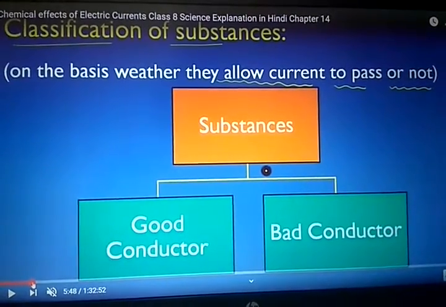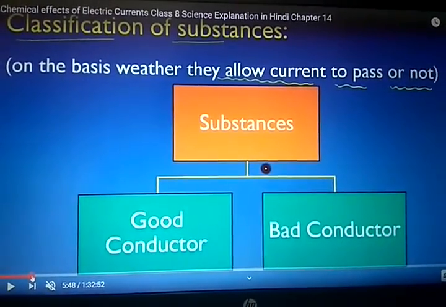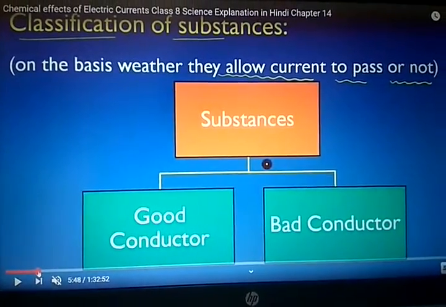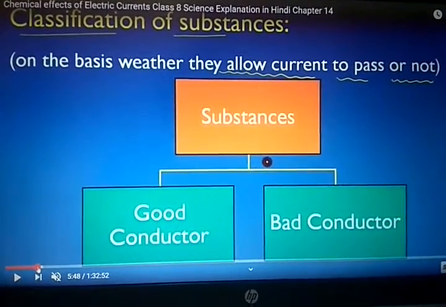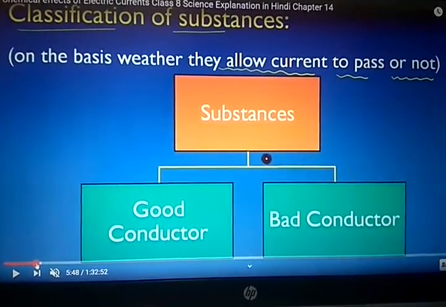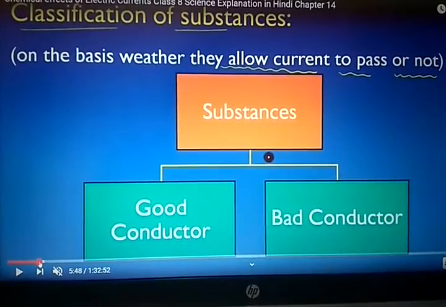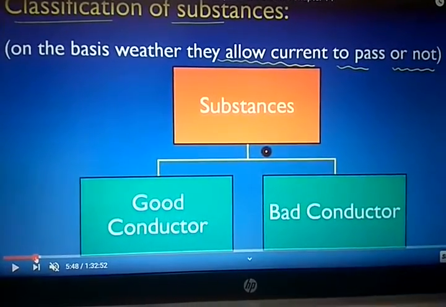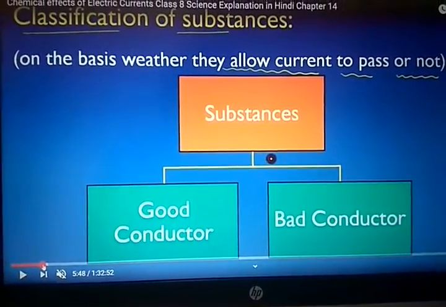So, classification of substances. There are two types of substances in nature, good conductors and bad conductors, on the basis of whether current flows or not. If the current flows, they are good conductors. If the current does not flow in that particular substance, they are bad conductors of electricity.